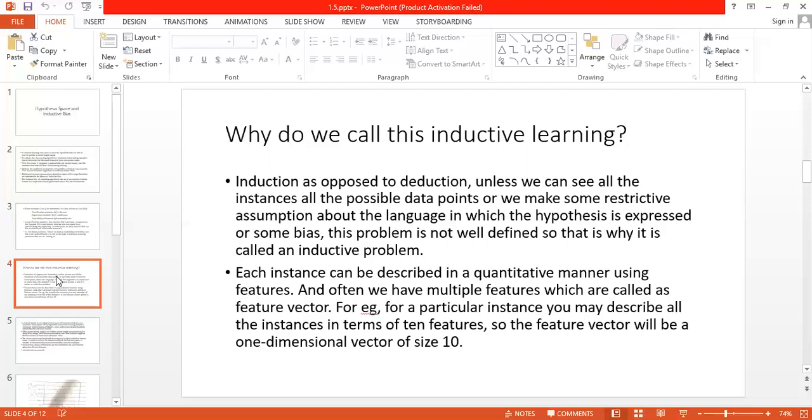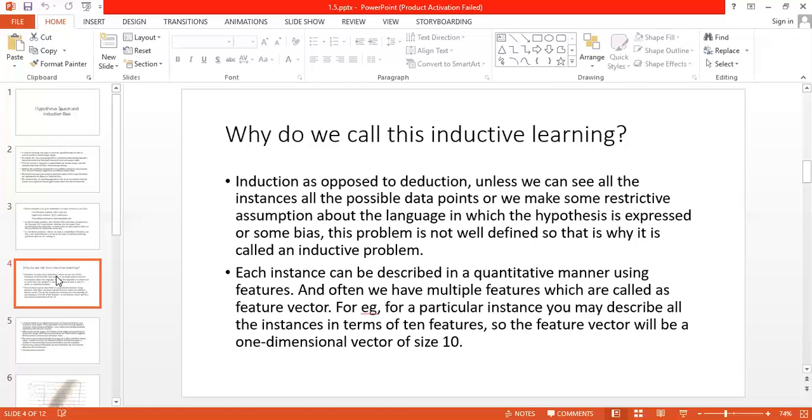So these are the features for that instance. The third instance is that the apple should be round in shape. So 5 millimeter round is there, 10 millimeter round is there. So that is known as the feature for that instance.